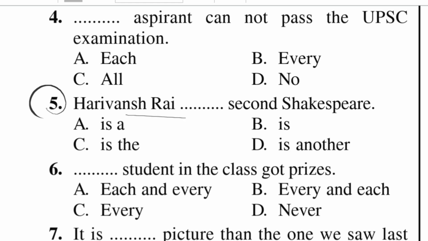Next example, Harivansh Rai dash second Shakespeare. Options: is a second Shakespeare, is second Shakespeare, is the second Shakespeare, or is another second Shakespeare. So the correct answer is Harivansh Rai is a second Shakespeare. Correct answer is A. Next example, dash student in the class got prize. Every student in the class got prize.